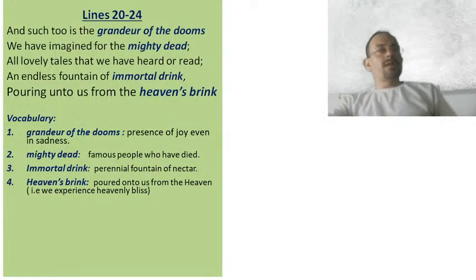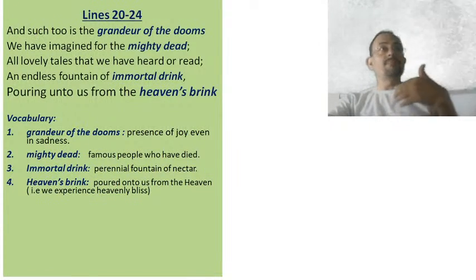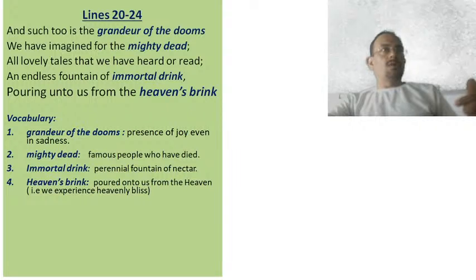Okay, so the poet says that, and such too means those beautiful objects, the immense pleasure or immense joy, is also applicable to the people here. So, and such too means such a joy is also available in the grandeur of the dooms. Grandeur of the dooms means here presence of joy even in sadness. So what is sadness? Sadness because those great personalities, great people have left us, therefore there is a sadness. There is sadness, but still there is joy. Why? Because they have left the world their iconic contribution for which we feel proud.